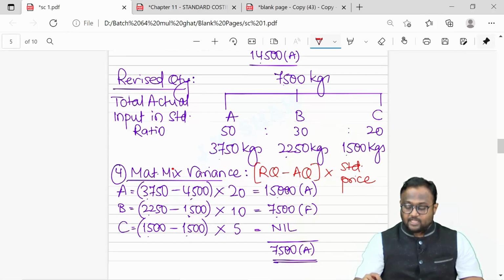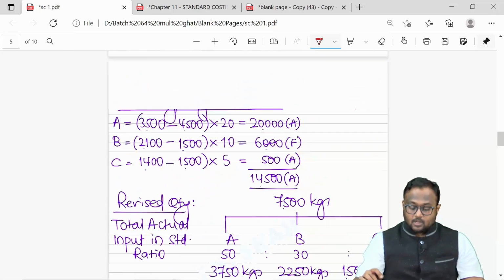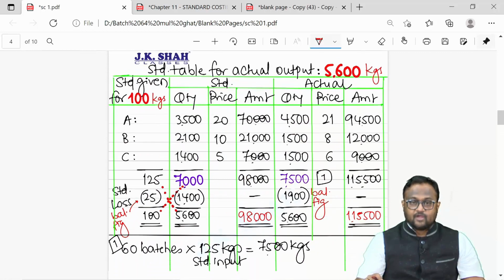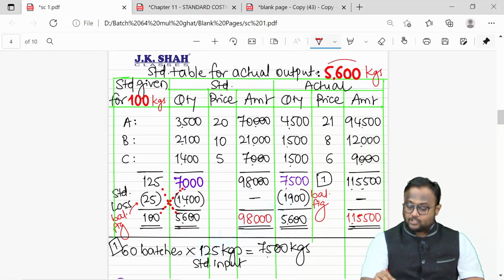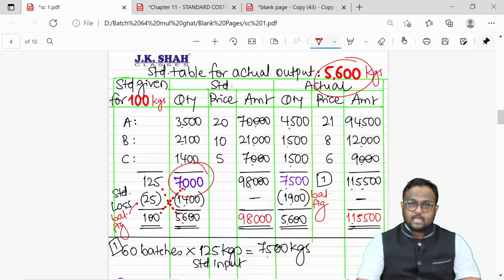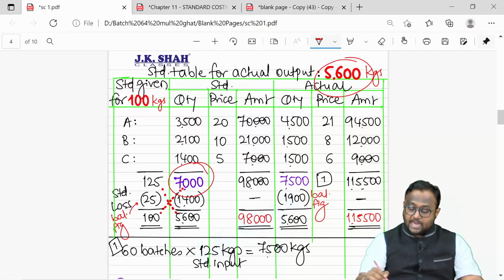And then finally the input-output ratio evaluation. I should have consumed 7,000 to produce 5,600. I consumed 7,500.